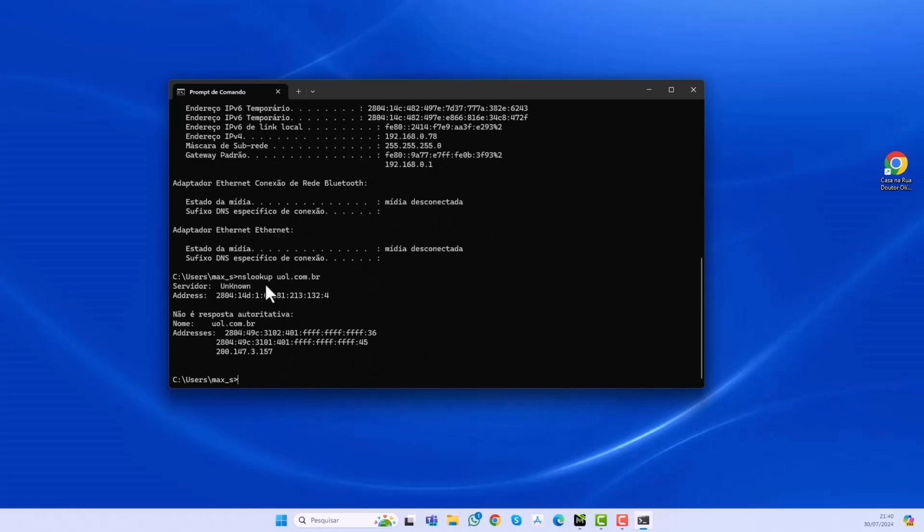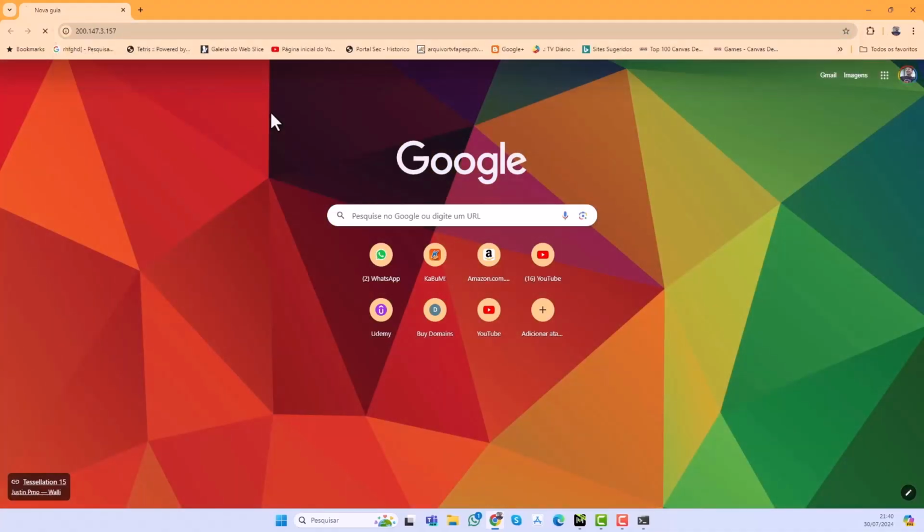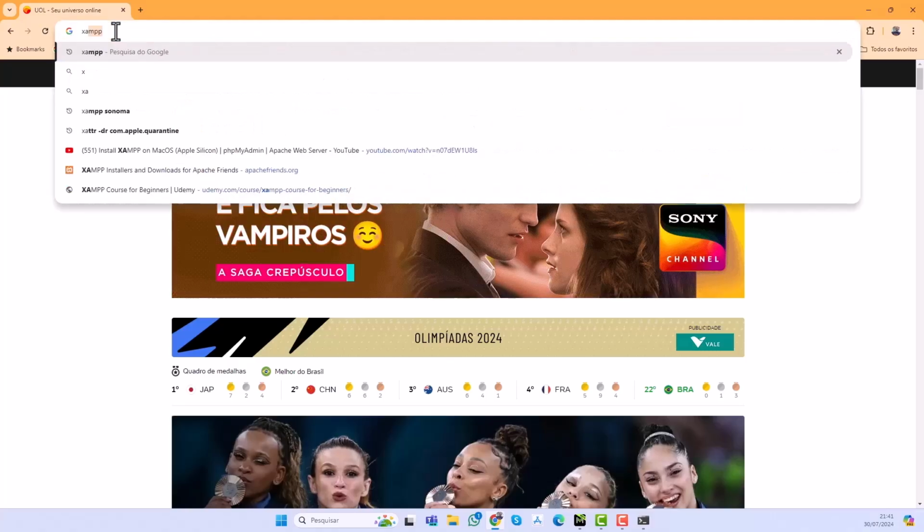But how is this done? Well, for you to understand better, this command shows my computer's IP, and this command takes UOL and transforms it into this IP, because it consults a DNS server. When I put this IP or UOL here in the browser, it will call that computer, right? It's going to get into that computer, and that computer will return a page. But who returns the page? A web server. That web server could be Apache or Nginx. So to be able to have an internet page, we need to have this web server service on a server.